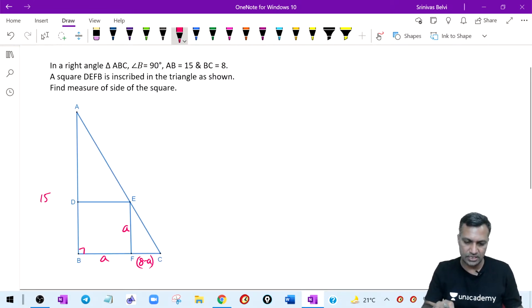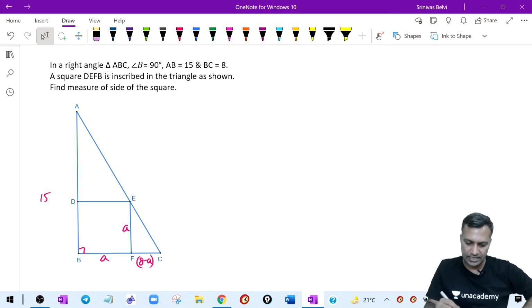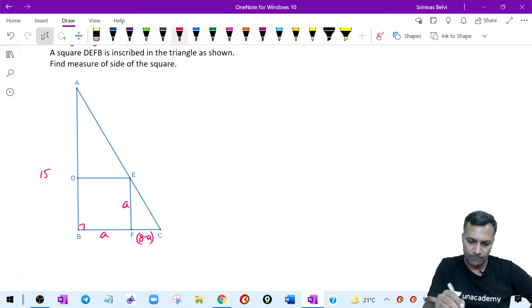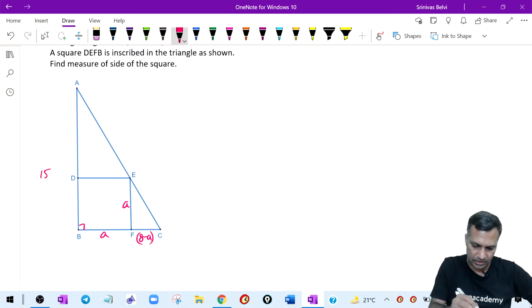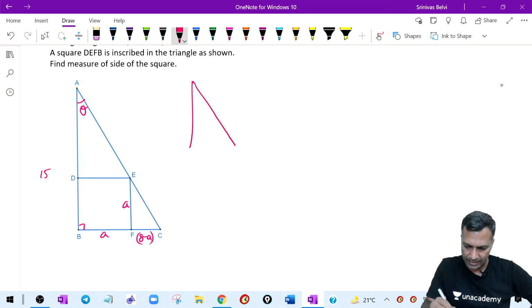All right, this is the diagram. Whatever is given to me, I represented it. What I called A is nothing but the side of the square. Where is the similarity here? Now, this is the similarity. Let me call this particular angle theta. First, focus on the bigger triangle. Only focus on the bigger triangle ABC.